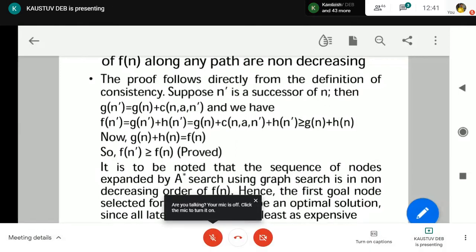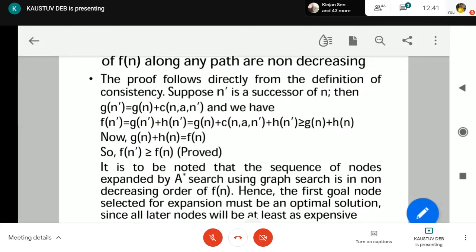So the first goal node is the optimal, because what is optimality? Minimum Fn. The minimum Fn is going to be obtained by the first goal node, because all other goal nodes are going to give us increasing Fn. So that's why the first goal node is going to have the minimum Fn value, the optimal goal node. Okay.